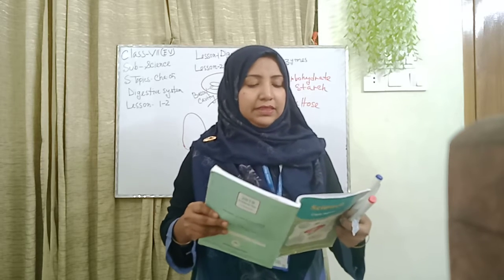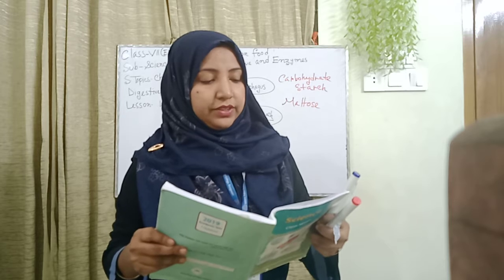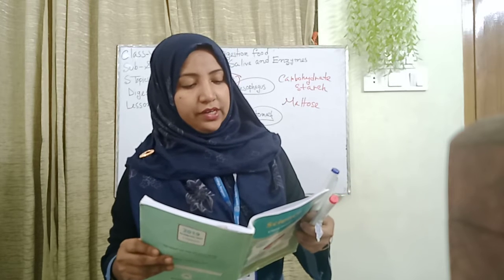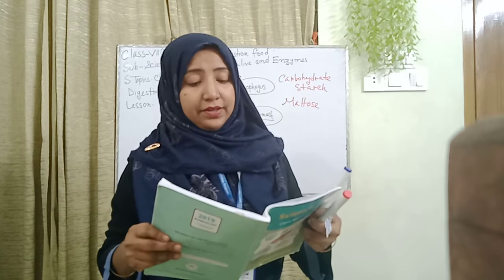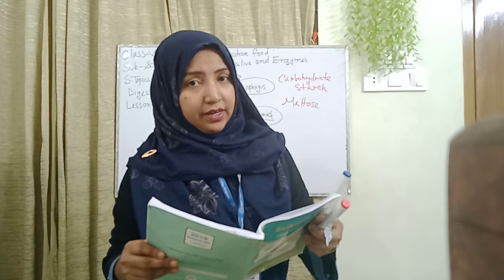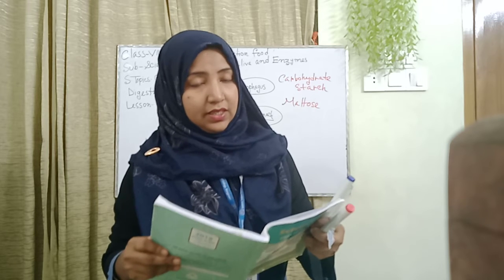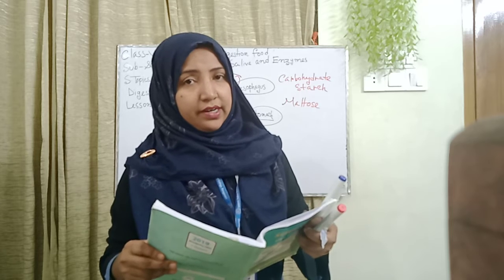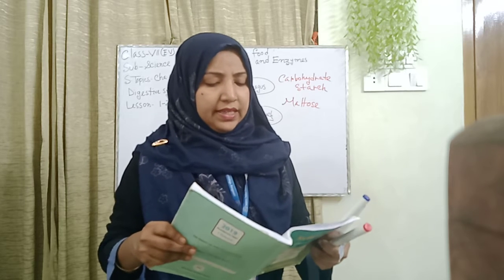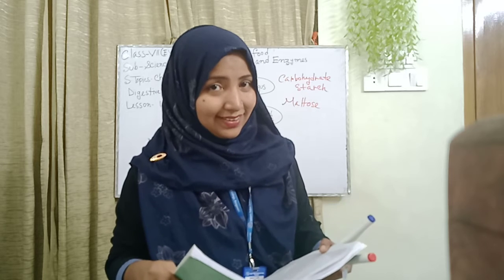Here these muscles expand and contract. Muscles posterior to the food material contract and muscles anterior to the food expand. Again I repeat, muscles posterior to food material contract and muscles anterior to food expand. So two words we remember: first is contract and another is expand. This expansion and contraction is called peristalsis.